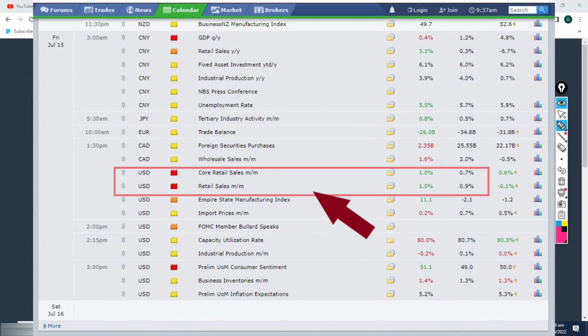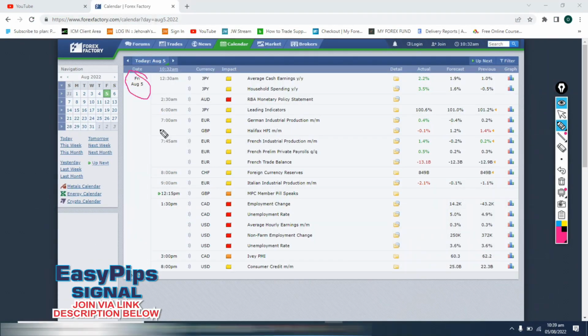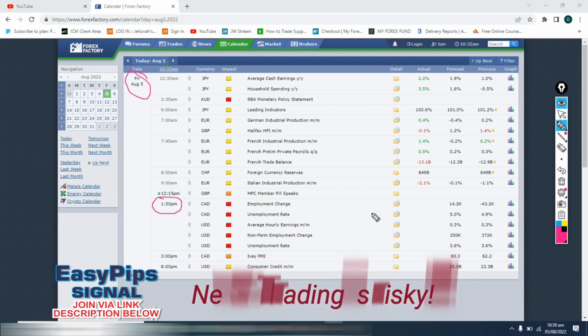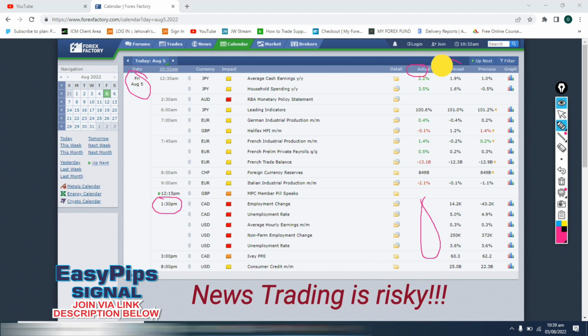price index. Now, as you can see, today is August 5th, and we are having this news that will be commencing by 1:30 p.m. GMT plus 1 time, and that is the non-farm payroll, which will be taking place at that point in time. Now, if you can look here, we have figures here, which is the actual. We have the forecast. So this is the forecast figures that we are currently having here, and this is the previous NFP that took place.